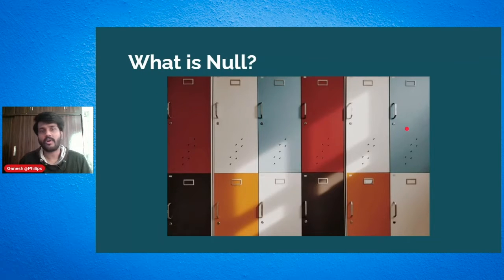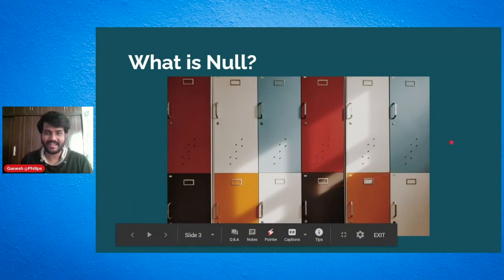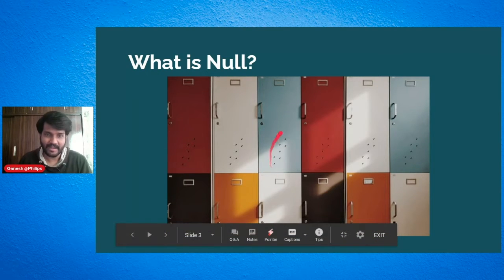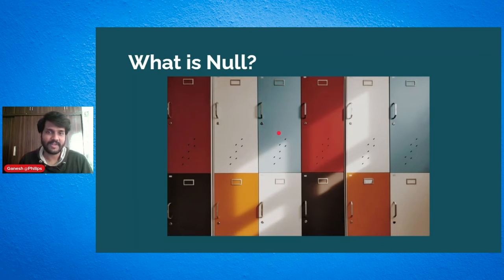So let's first talk about what null is and what null safety is about. Why have I given this a picture of lockers? Imagine we have a set of lockers, and for example in the red ones there should be apples, in the yellow ones there should be pineapples, and maybe the blue ones should have water bottles. We lock them and give the key to the users or the students, and we say these are the things you would find there. And imagine the student comes and opens one of these lockers and finds it's empty. We told them there are apples in the red ones, but there may not be.